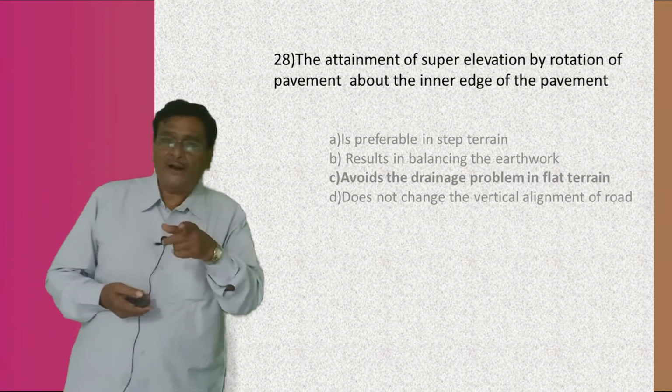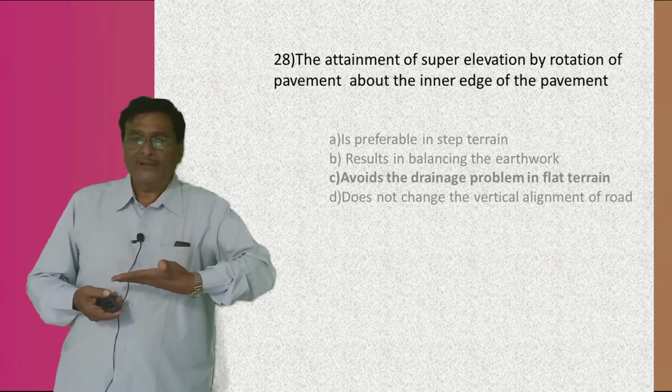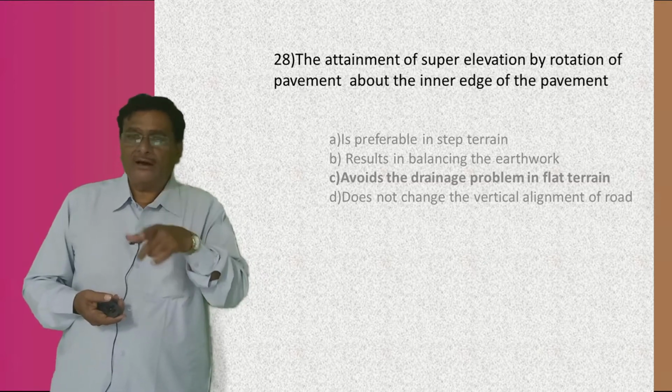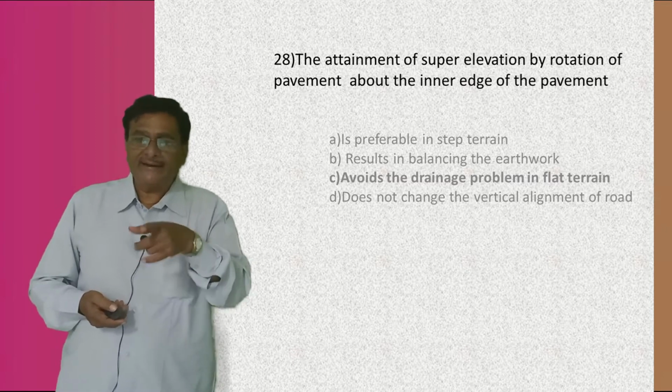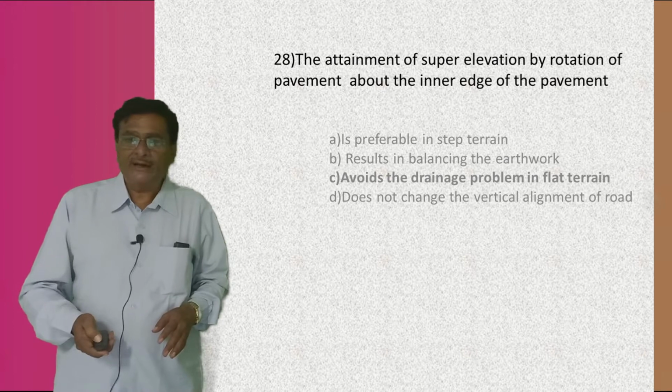So if you attain the superelevation by rotation of the pavement about the inner edge of the pavement, that attainment of the superelevation leads to what? It avoids the drainage problem in the flat terrain.